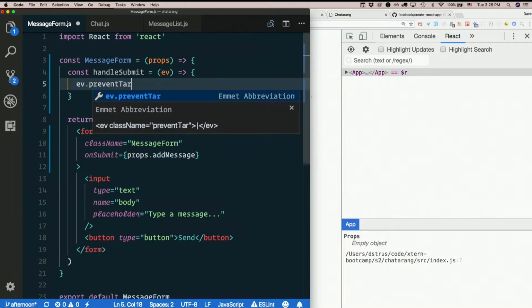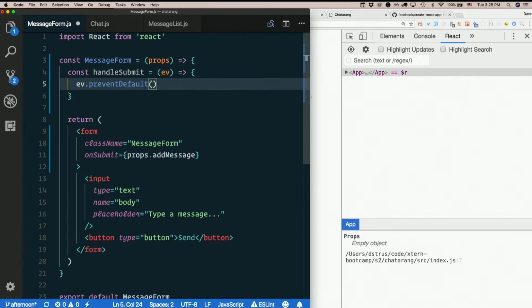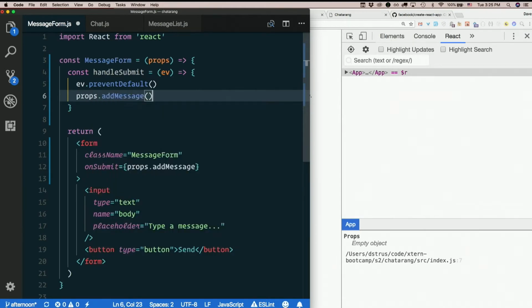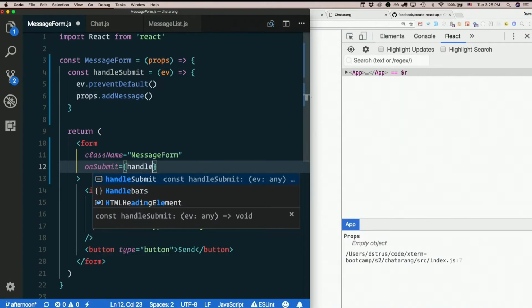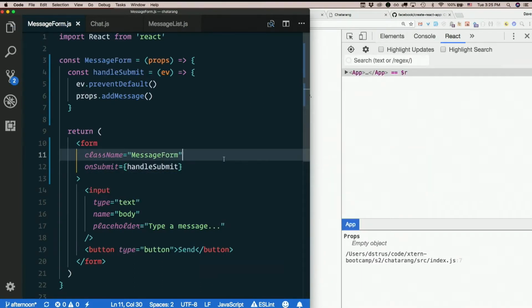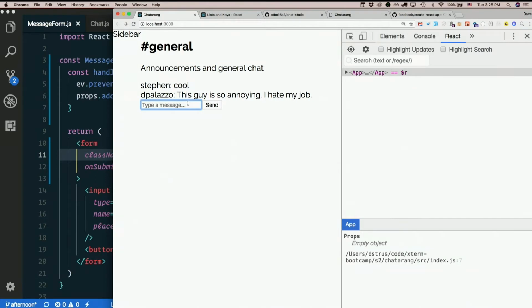Things like target and prevent default. So then we can make that call props.add message. So then on submit should be what? Just handle submit. Doesn't matter what we type, if anything. Submit.